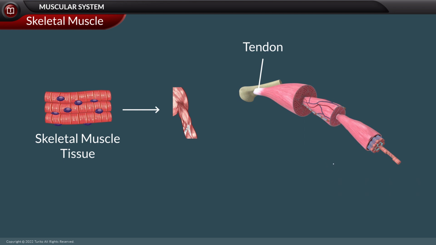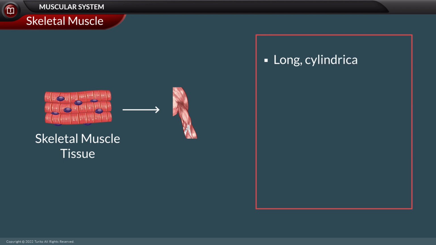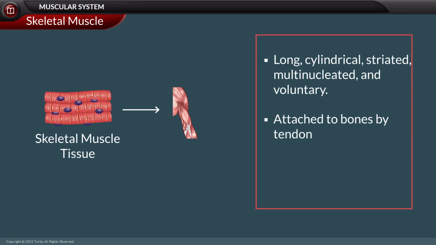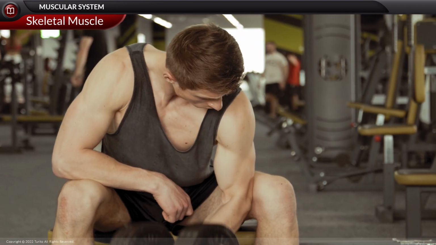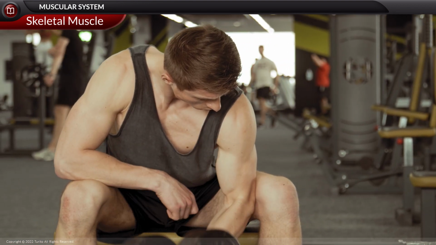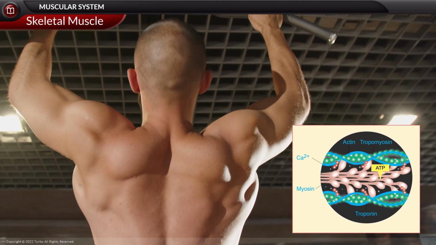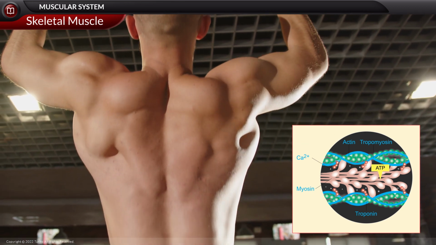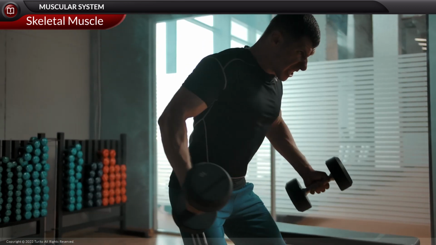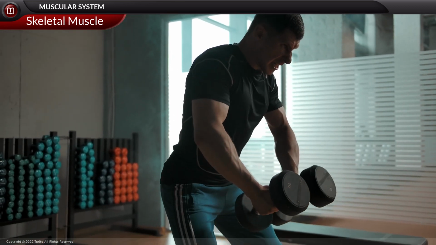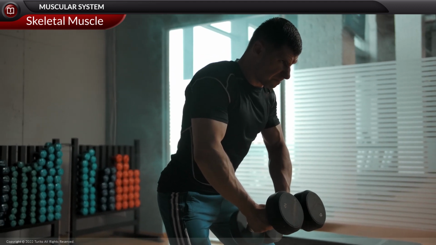In the skeletal muscle tissue, cells are long, cylindrical, striated, multinucleated, and voluntary. These are specialized tissues that are attached to bones by tendons and allow movement. Muscles work by contracting or relaxing to cause movement. The muscle contractions of striated muscle cells are regulated by calcium ion concentration. Skeletal muscles are always seen attached to the bones, and bring about their movement.